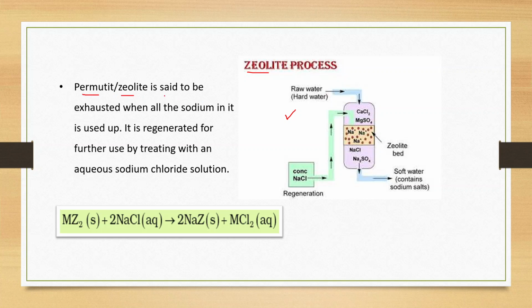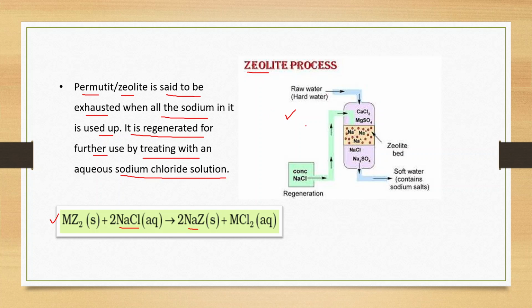Permutit or zeolite is said to be exhausted when all the sodium in it is used up. So it is regenerated for further use by treating with an aqueous sodium chloride solution. This is the reaction for the regeneration. This is treated with NaCl, and again we will get NaCl.